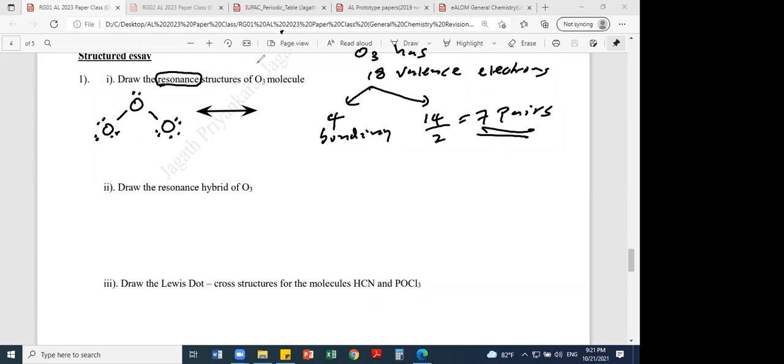Now you have to check whether each has reached octet or not. The 2 terminal atoms reach octet but not the middle one. Then I will convert a lone pair to a double bond. Then you get this structure. This is the first step.